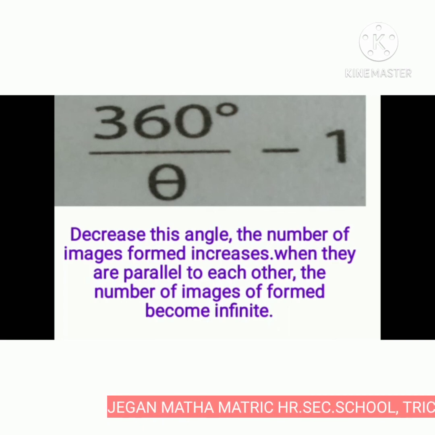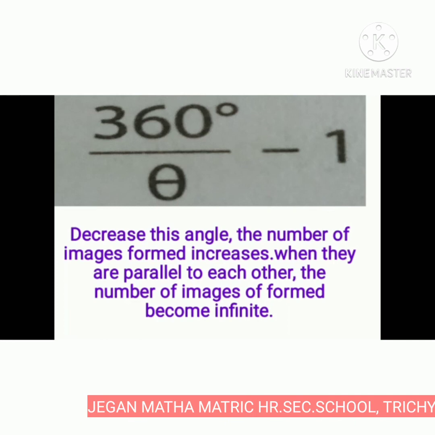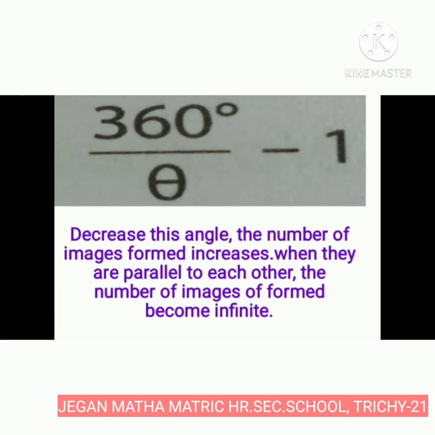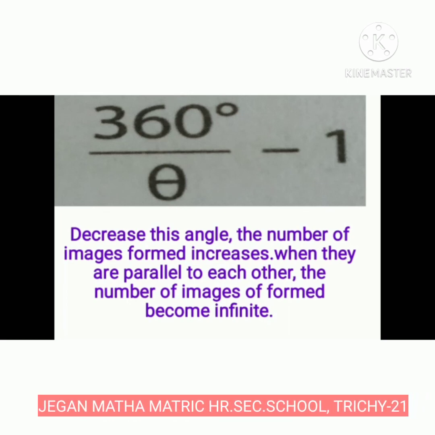As you decrease this angle, the number of images formed increases. When they are parallel to each other, the number of images formed becomes infinite.